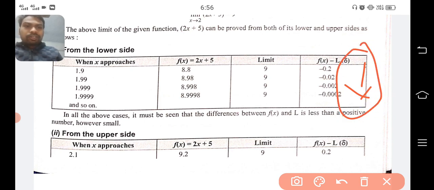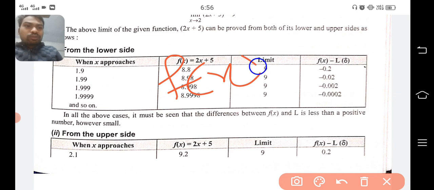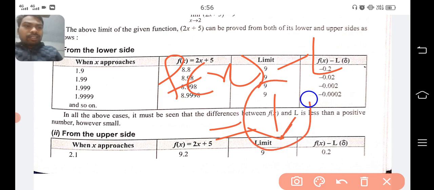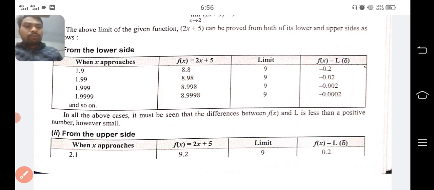So if we increase the value of x, the functional value f(x) approaches toward that limit value. It simply says that the difference between these two gets smaller and smaller. Clear? Then we are able to get the limit value. It must be seen that the difference between f(x) and the limit is less than a positive number.